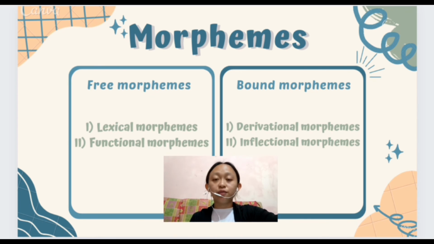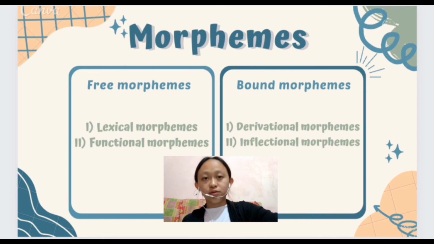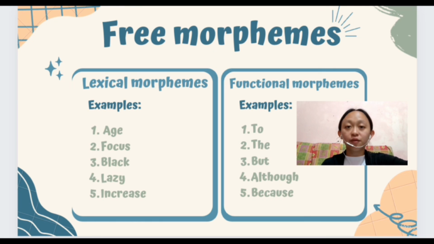And there are two types of it, which are the lexical morpheme and the functional morpheme. A bound morpheme is a word element that cannot stand alone on its own, and it is the opposite of free morphemes. Free morphemes join together with bound morphemes to create new words. Also, bound morphemes have two types, which are derivational and inflectional. Now I'm going into more detail about free morphemes.